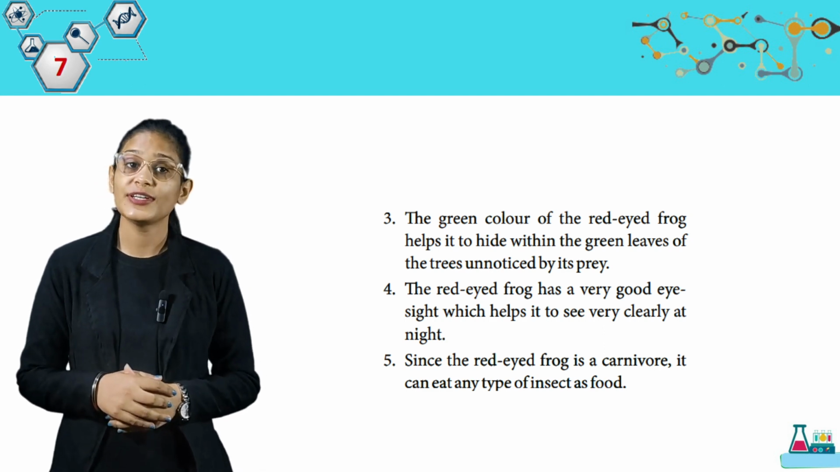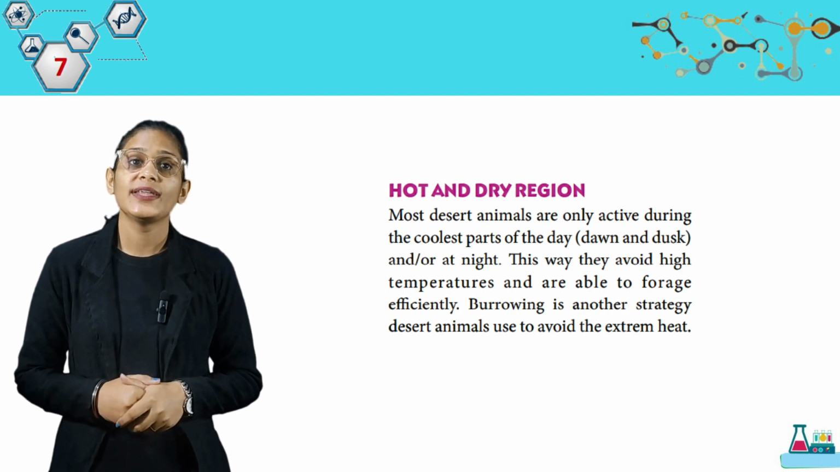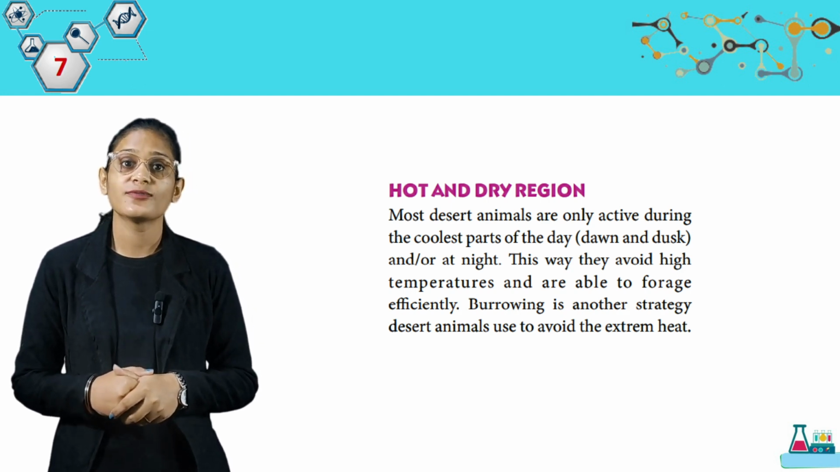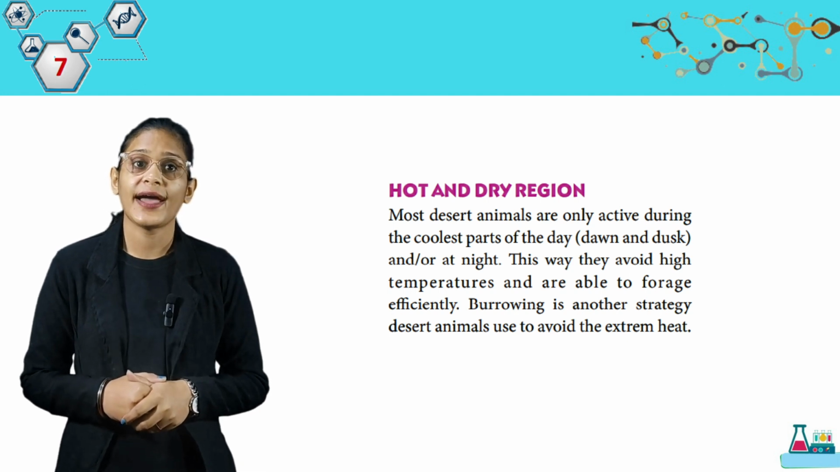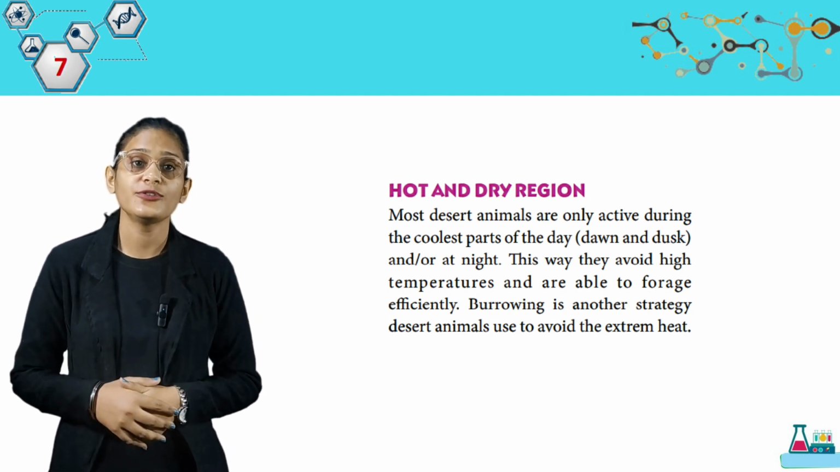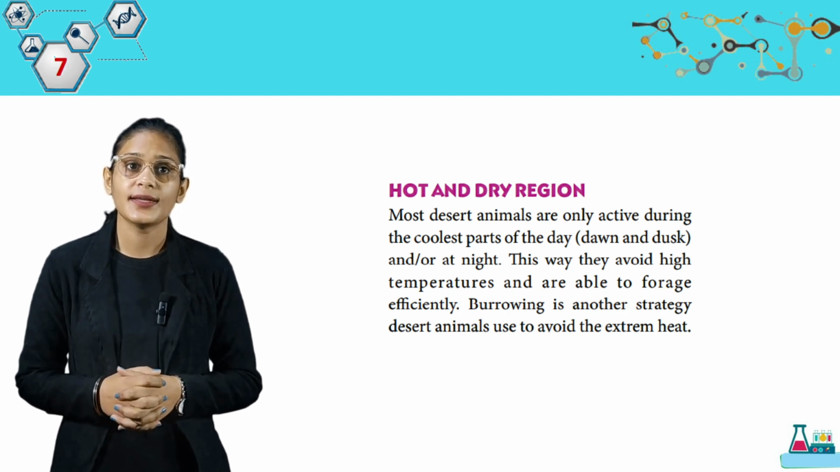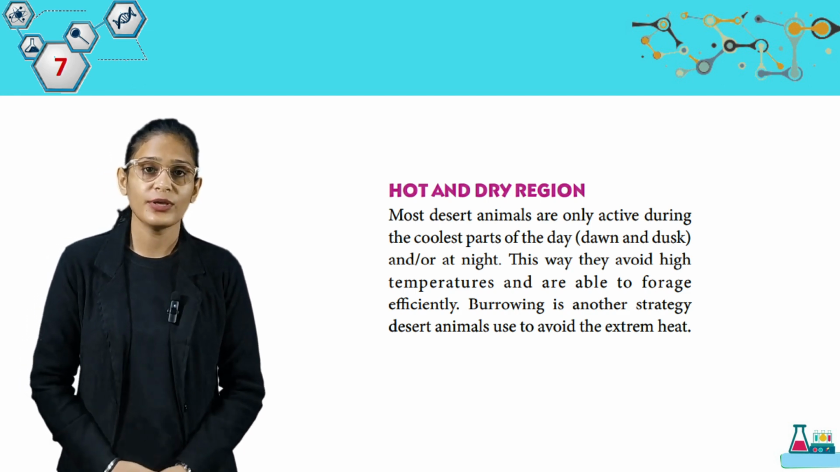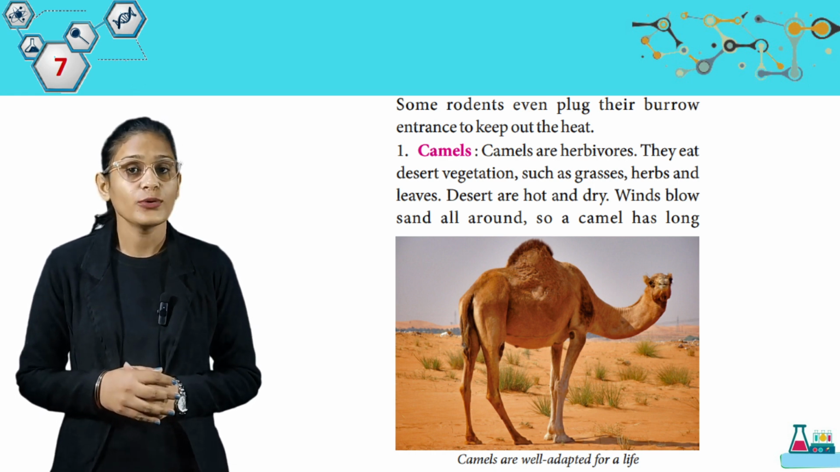Now we are going to read about the hot and dry region. Most desert animals are only active during the coolest parts of the day, dawn and dusk, and or at night. This way they avoid high temperatures and are able to forage efficiently. Burrowing is another strategy desert animals use to avoid the extreme heat. Some rodents even plug their burrows' entrance to keep out the heat.